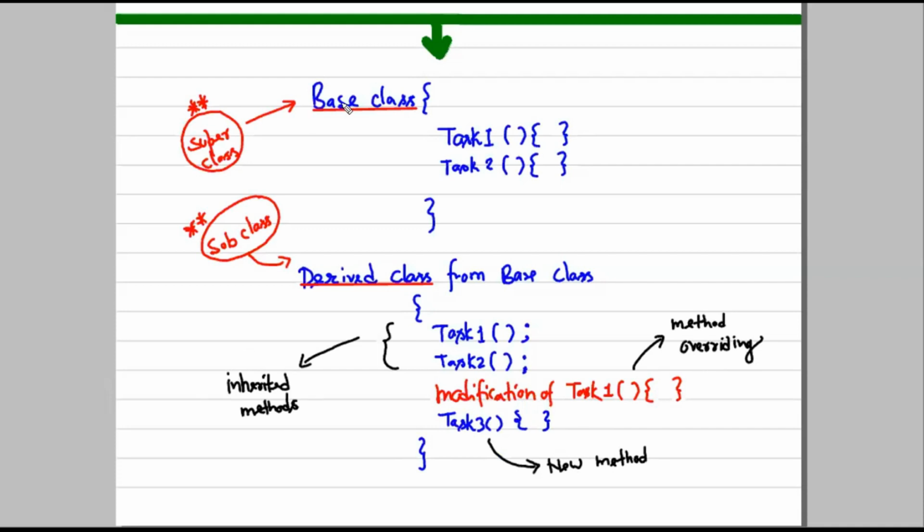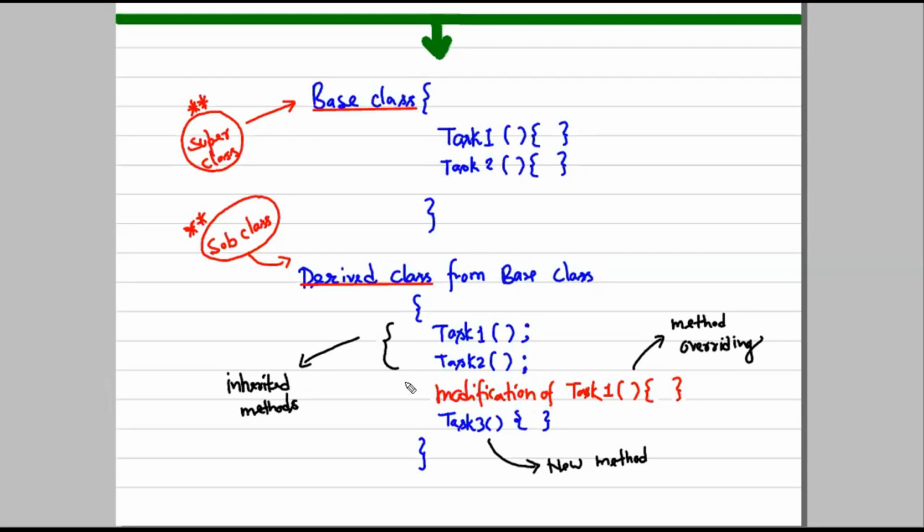One more thing: whatever base class we inherit is also called the superclass. Generally we use this term. The derived class is also called the subclass. So we are going to use superclass and subclass instead of base class and derived class. You don't need to get confused; they are both the same. Superclass and base class are the same. Subclass and derived class are the same. So guys, this is about the base class and the derived class, and the derived class is actually inherited from the base class.